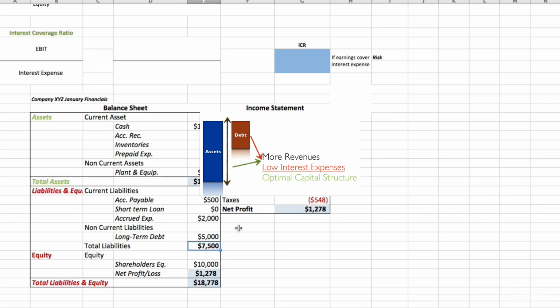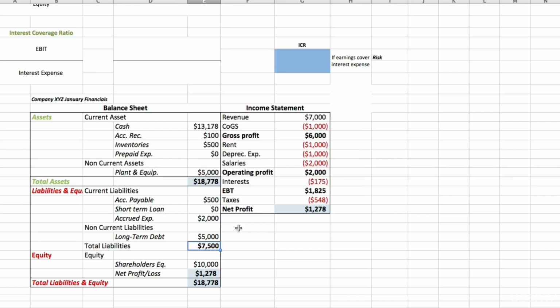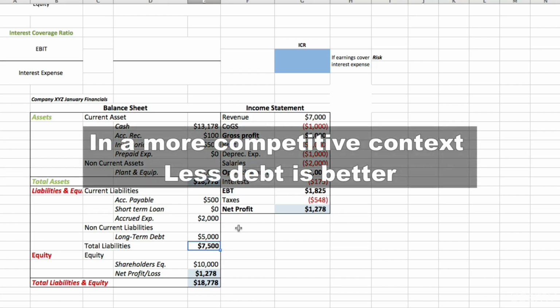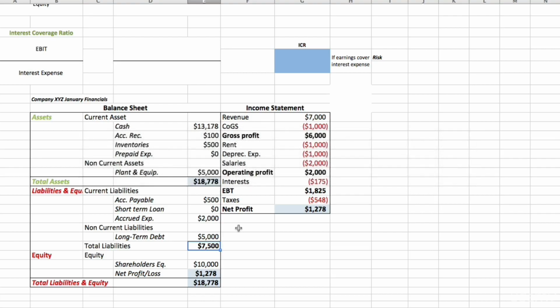Now, there is not a perfect number for it. There is not a way to say that a company has to have this amount of debt compared to equity. For example, of course, if you operate in a high-tech context, you don't want to take on too much debt, because if the company is not going to be able to generate the same amount of revenues, it is not going to be able to pay for its interest expenses anymore.